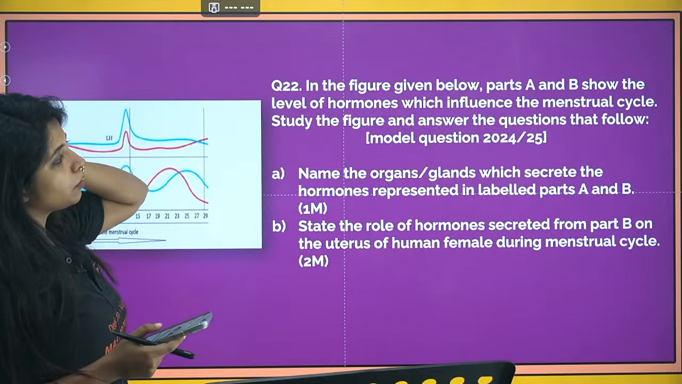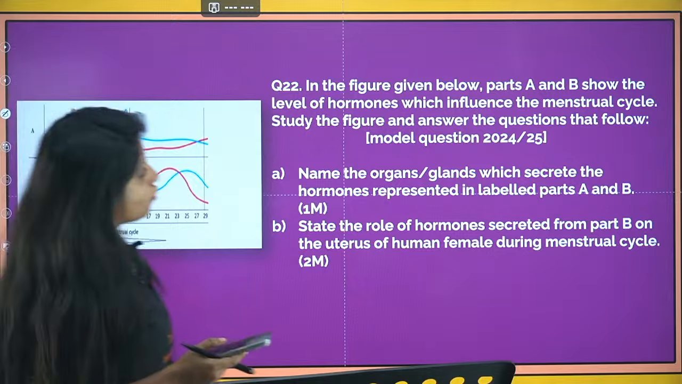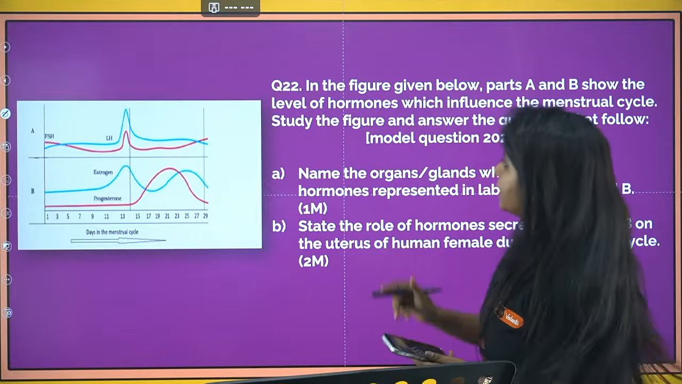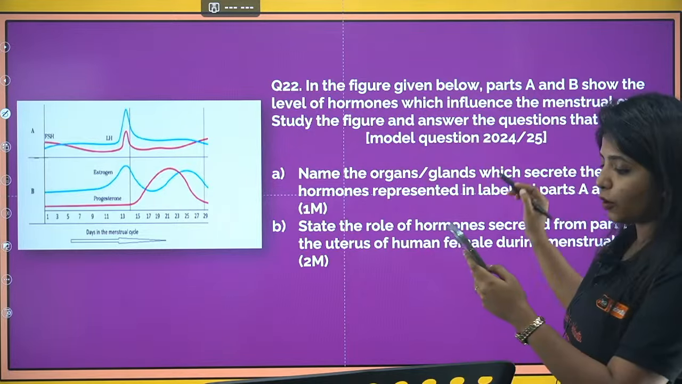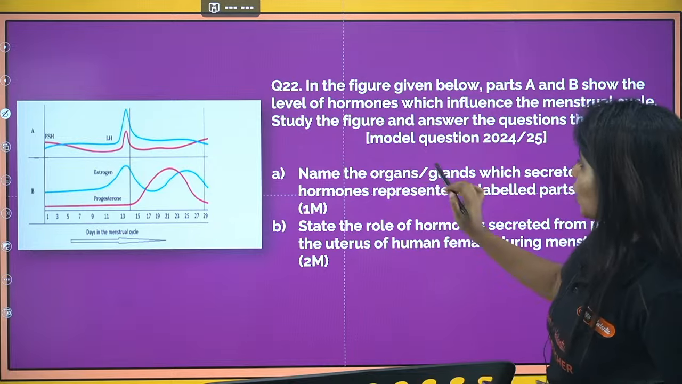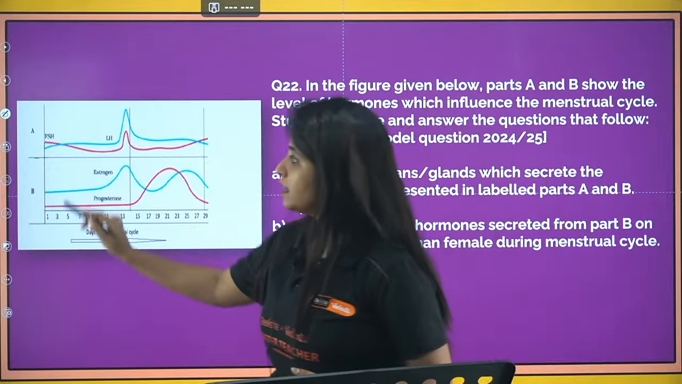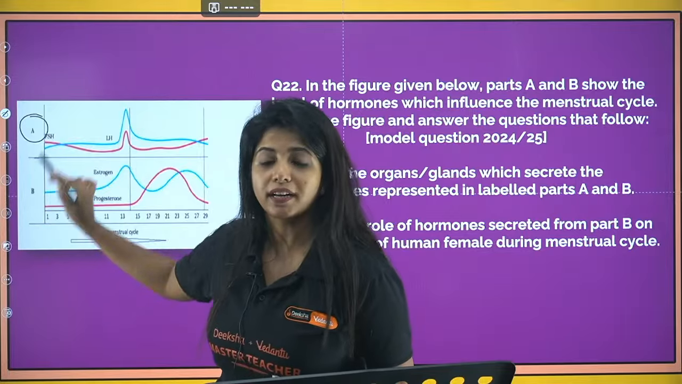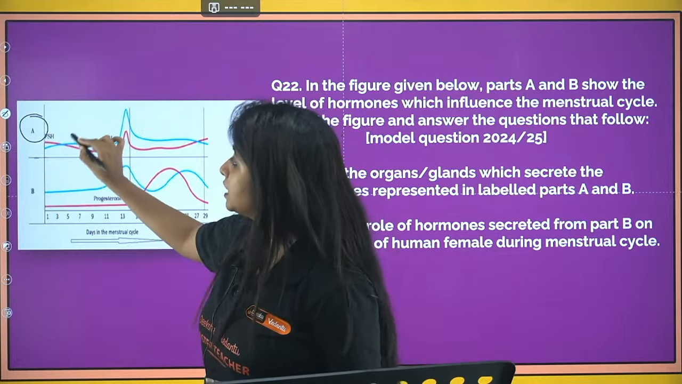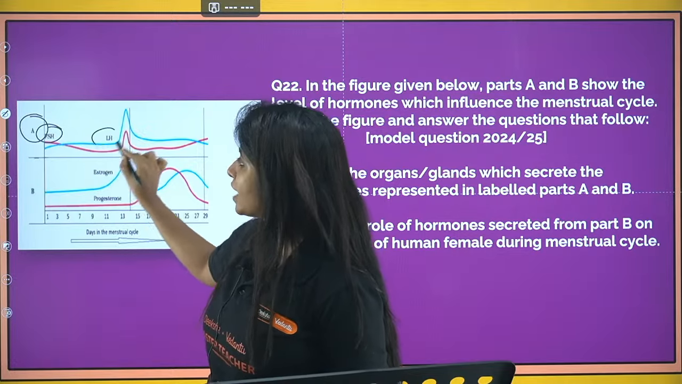Next, in the figure given below, part A and part B show the level of hormones in the menstrual cycle. Study the figure and answer the question that follows. You have to tell that. Name the organs or glands which secrete the hormones represented in labeled part A and B. So as I said, A is what? Pituitary gland. It is releasing FSH and LH.